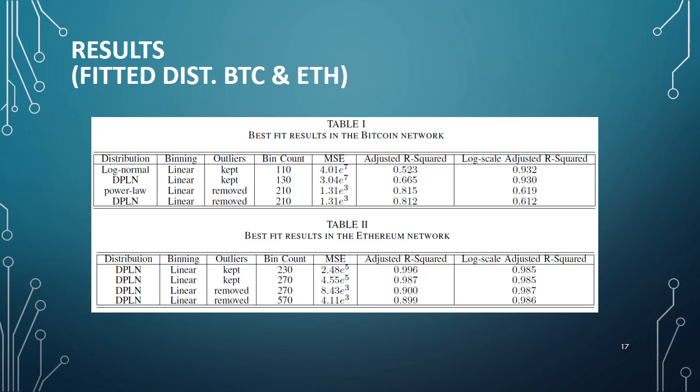For Bitcoin, we observed that the adjusted R squared is pretty high on a logarithmic scale, but not on a linear scale. On the other hand, in Ethereum, adjusted R squared is high in both scales, and therefore DPLN fits better to Ethereum than to Bitcoin.